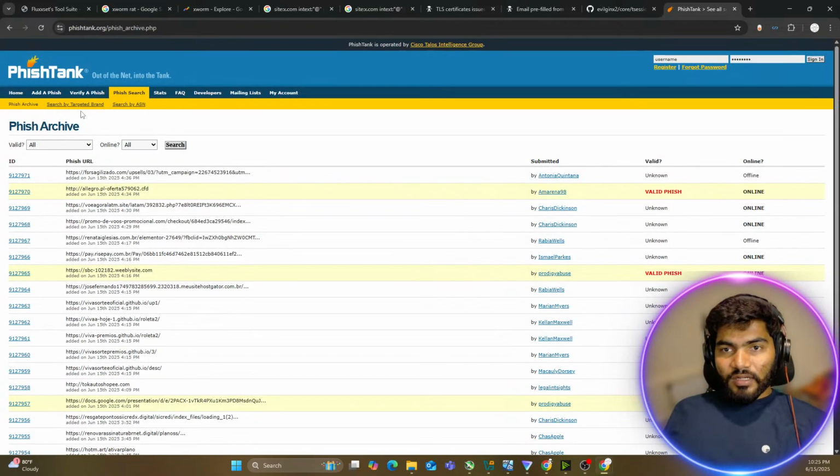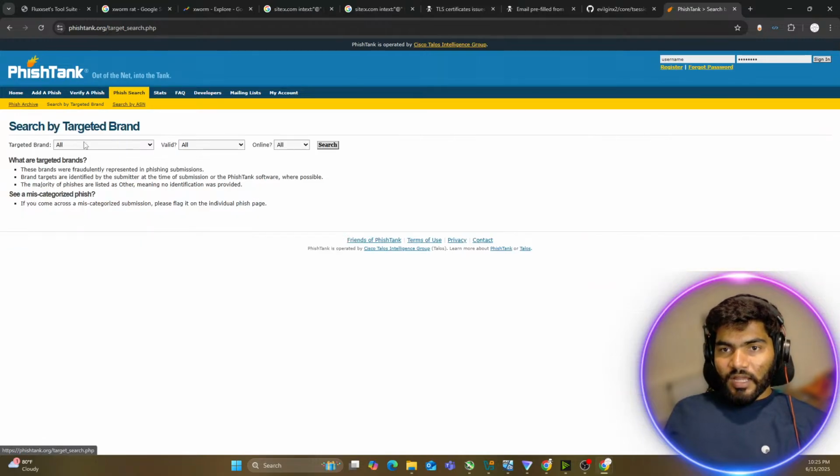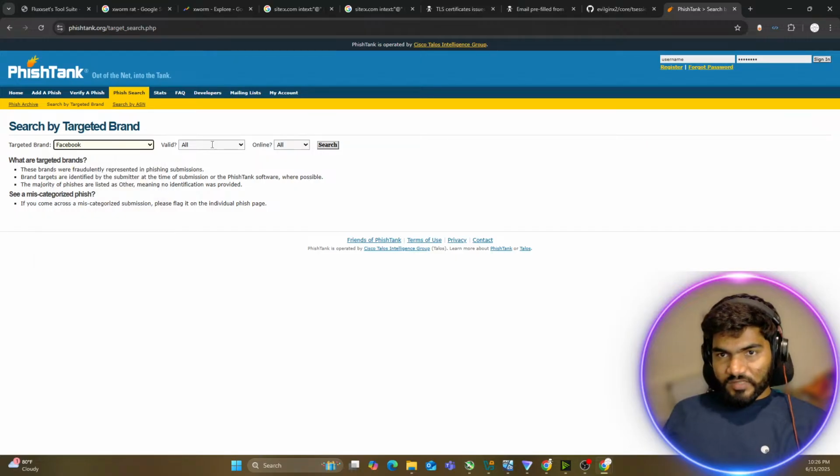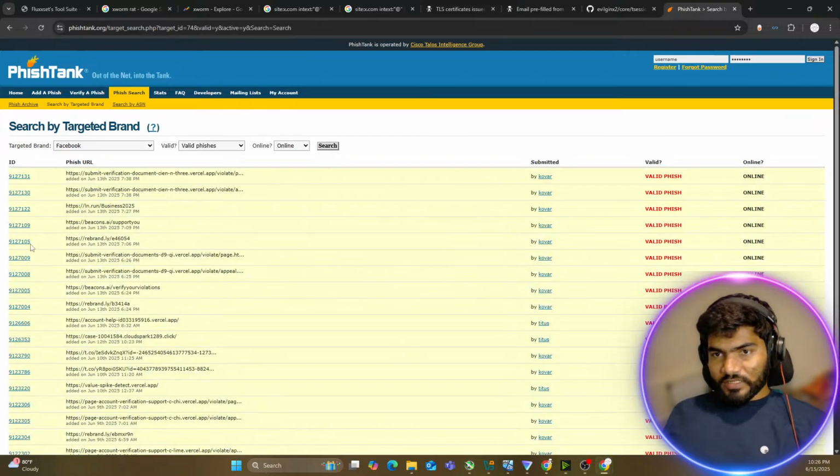Here you can search by brand, and here you can say I want to check if there is any Facebook phishing page. It's supposed to be valid fishes, and it has to be online. If you do search you will find a lot of valid links. Now I'm not going to use those links because I think I'm not using VPN. Let me check. Okay, I'm using the VPN.